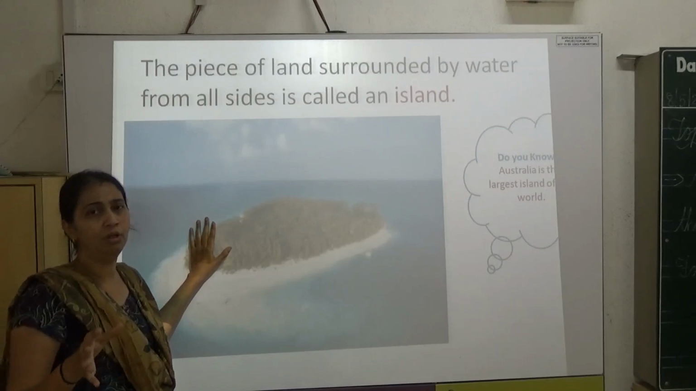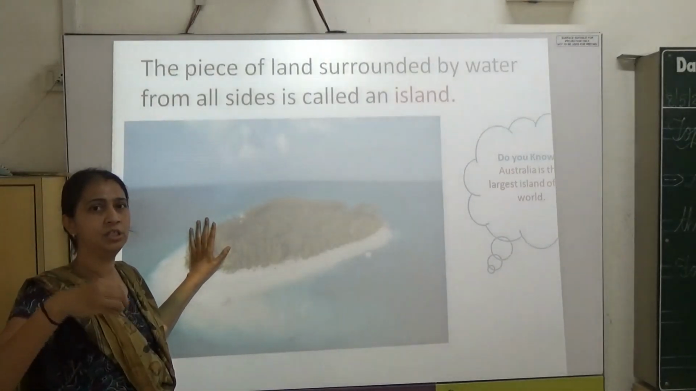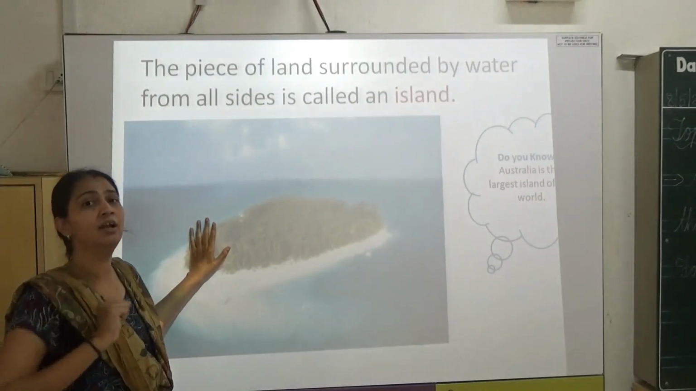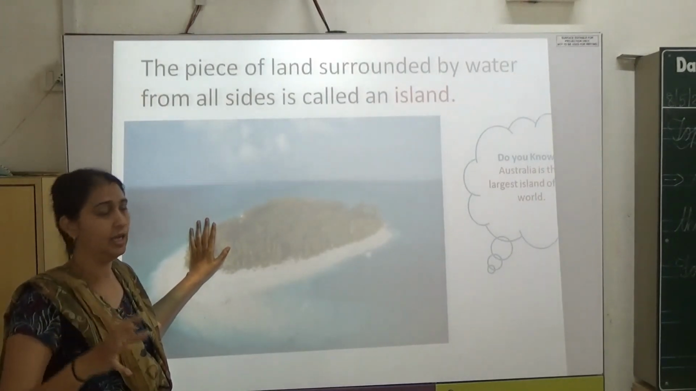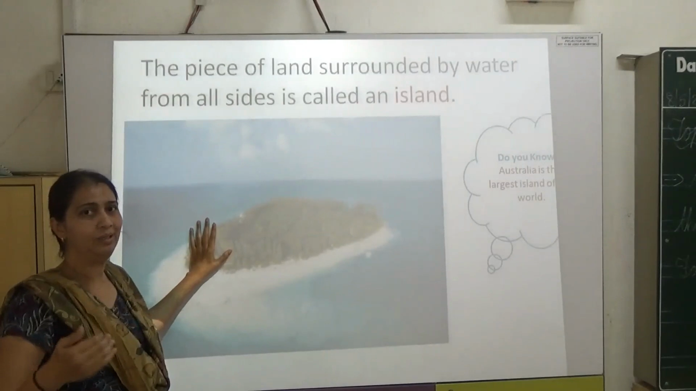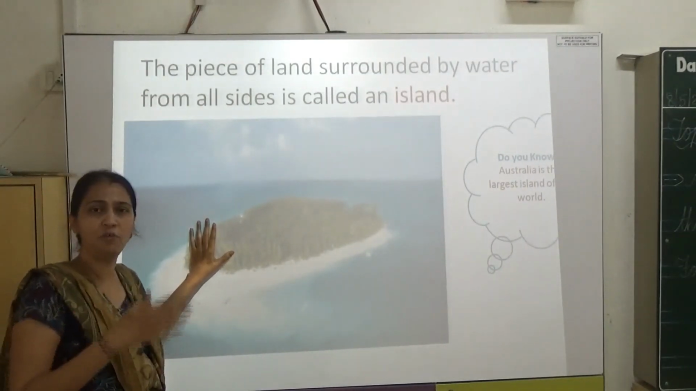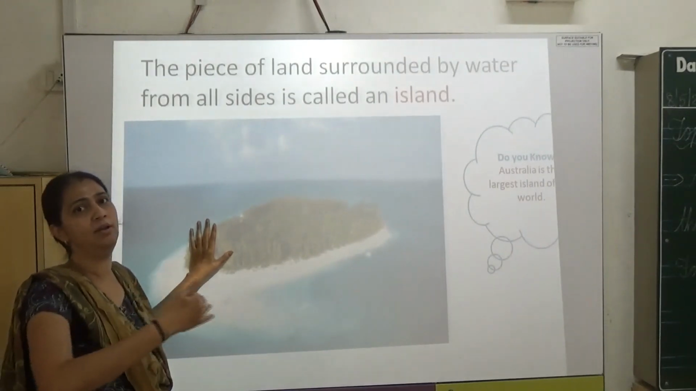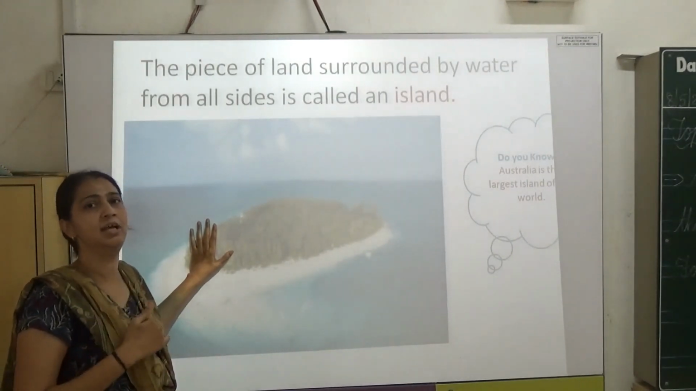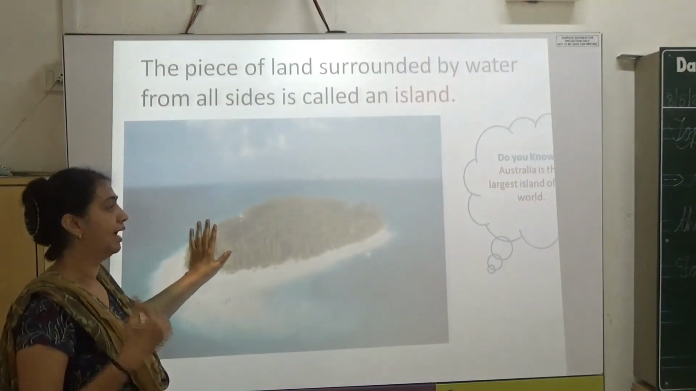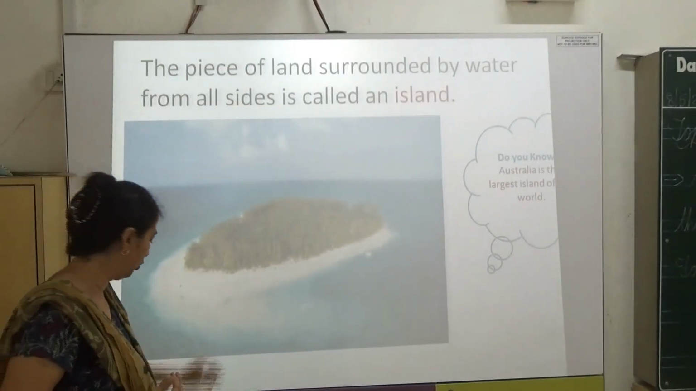But do you know near India which is the nearest island that we have? Yes, Sri Lanka is an island. So near to India, Sri Lanka is the nearest island. Other than that, part of India, Andaman Nicobar are the islands which India is owning. It is a part of India, and they are also islands, Andaman Nicobars.